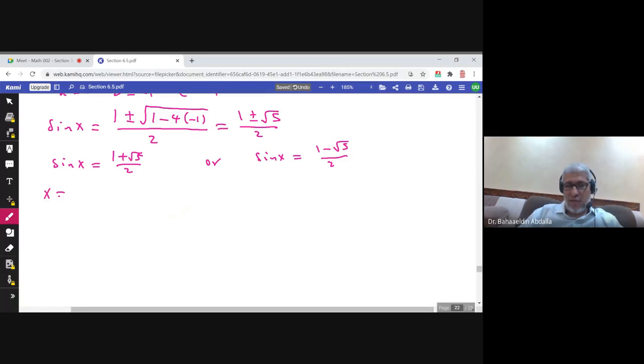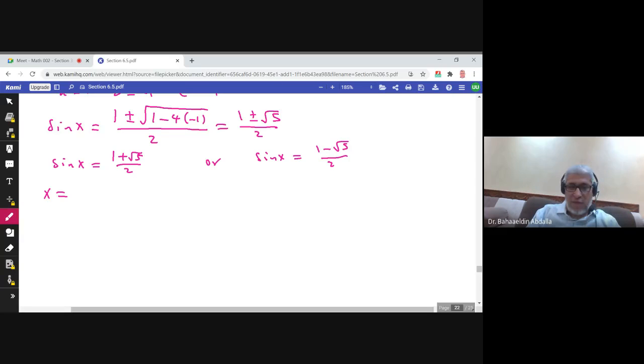I use the calculator. x would be sine inverse of (1 plus square root of 5) over 2. And the answer is math error. Good. Again, why is it a math error? This number must not be greater than 1.